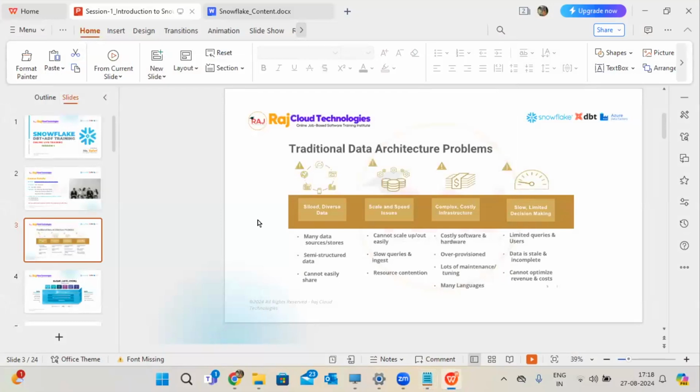So now, we have different data warehouses actually. But why are we coming to cloud? We are already available with the traditional data architectures. Then why are we coming to cloud? First we should know what is the issue with the traditional data warehouses. A few points I mentioned here. These are the issues why we are coming into the cloud in place of the traditional.